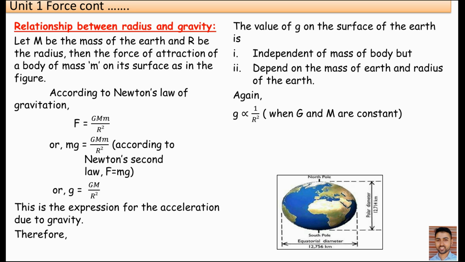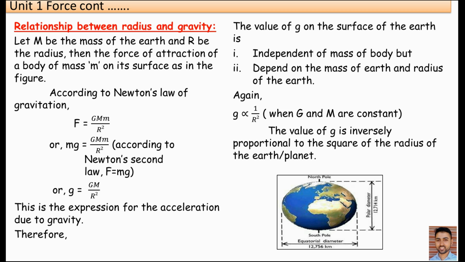Again, g is inversely proportional to 1 by R square. Okay, g is what? Inversely proportional to 1 by R square when capital G and M are constant. It means what? As the radius increases, acceleration due to gravity what? Decreases. Okay, listen carefully. This is a very important term that you need to remember. This is also important to write the answer of a reasonable question. Once again, listen carefully: as the radius increases, acceleration due to gravity decreases.